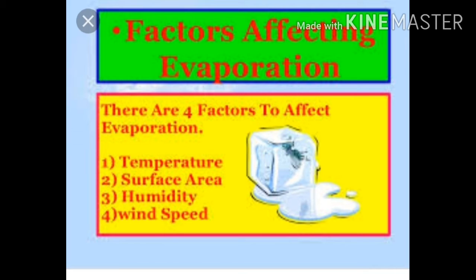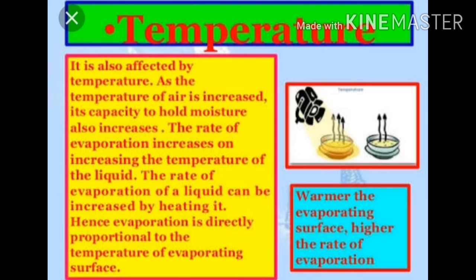There are 4 factors that affect evaporation: temperature, surface area, humidity and wind speed. Temperature. Temperature also affects the rate of evaporation. The rate of evaporation increases on increasing the temperature of the liquid. Hence, evaporation is directly proportional to the temperature of the evaporating surface. With the increase of temperature, more number of particles get enough kinetic energy to go into the vapor state.